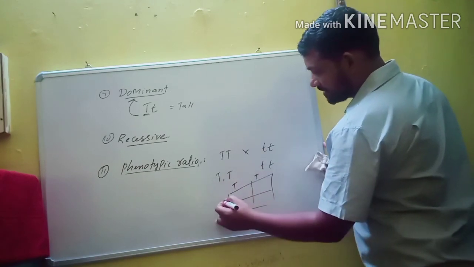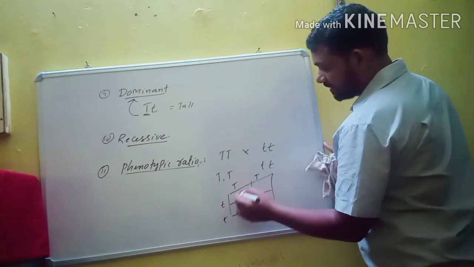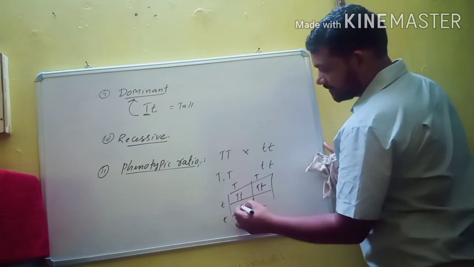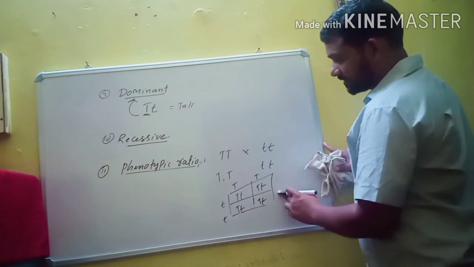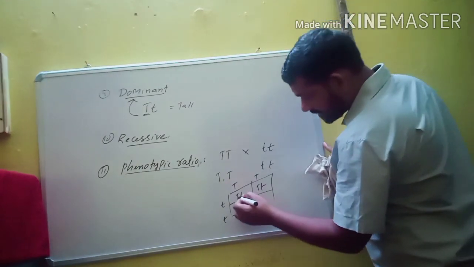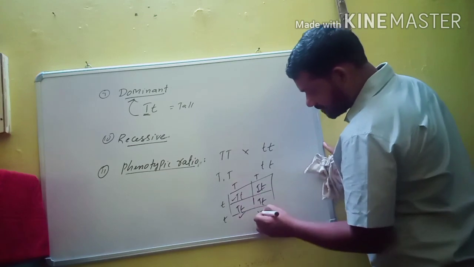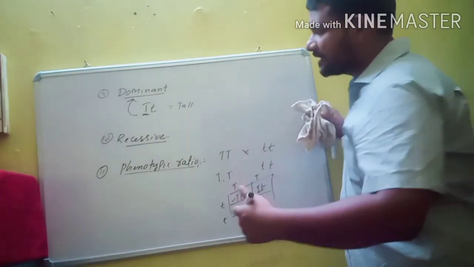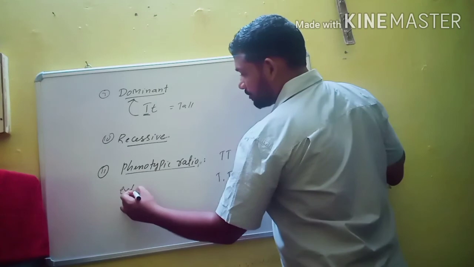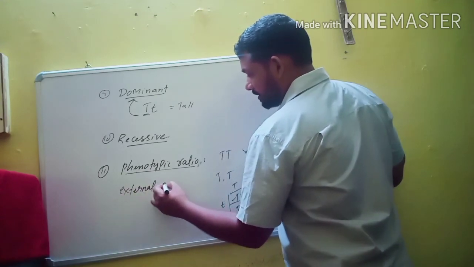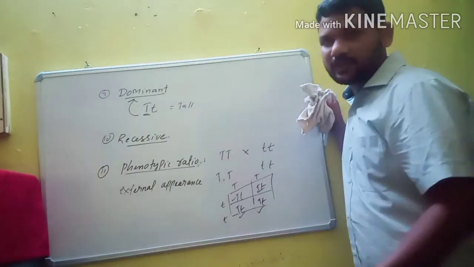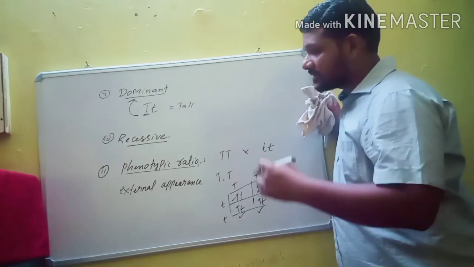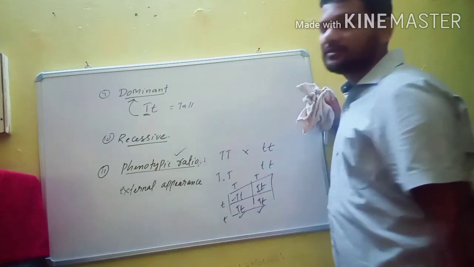These gametes are placed in the Punnett table, and here it is the calculation of probability. Some important offspring are obtained in this condition. Here this is tall, this is also tall, this is also tall, this is also tall. The external morphological characters, or the external appearance of an individual, is known as phenotypic ratio.